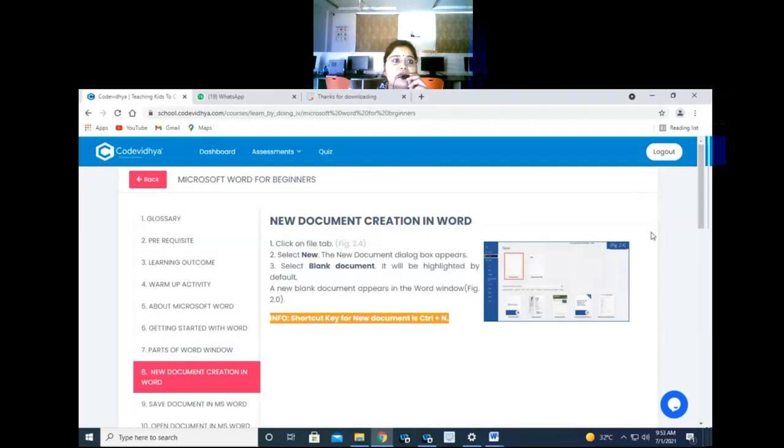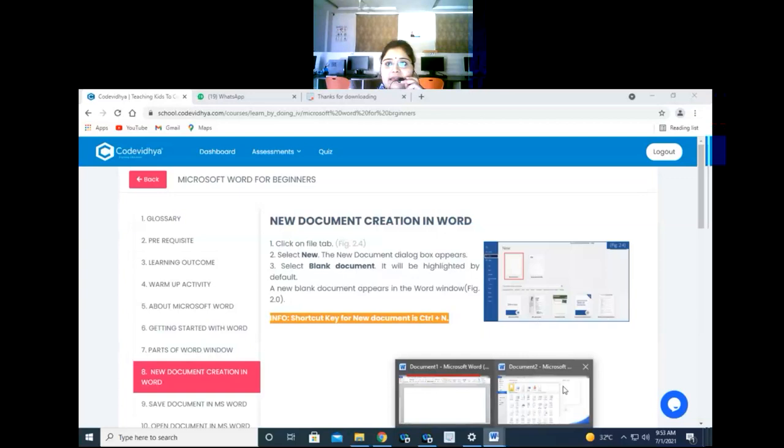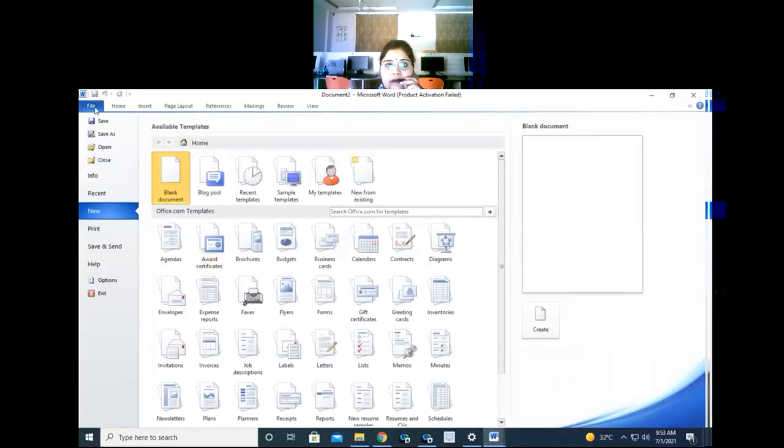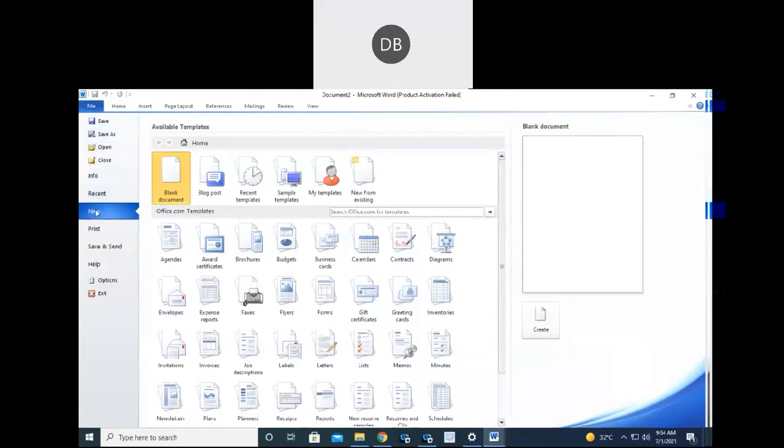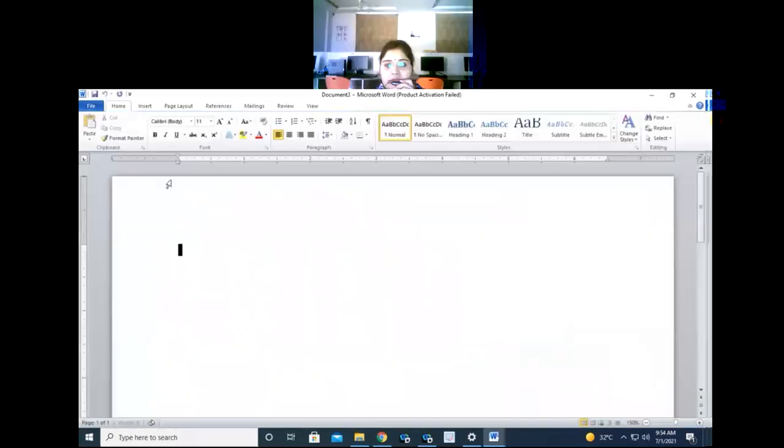Okay, so what we have to do, we have to open our app. So this is your File tab. You have to click on New, and this is your blank document. So we have to click on this. Whenever you click on blank document, this will open for you.